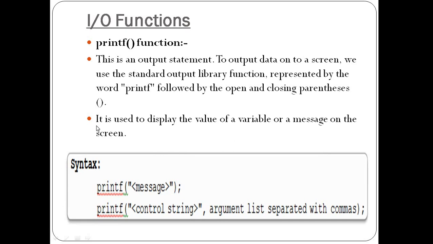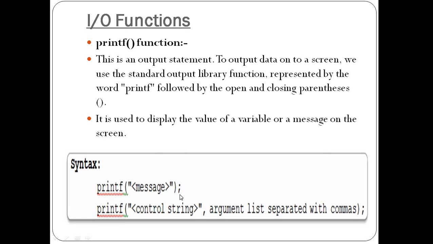So what is the use of print? Print means, you know the basic meaning, show or display. Print means just type the final result. So the print function is basically used to show the message on a screen or computer monitor, or show the final value of the variable on a screen or monitor with the use of the printf function in C language. So what is the syntax for printf in C language?